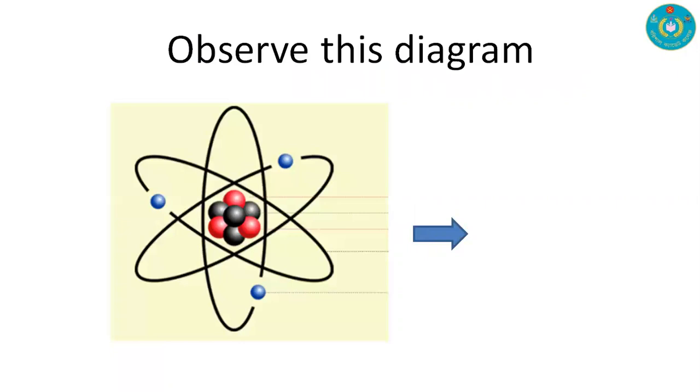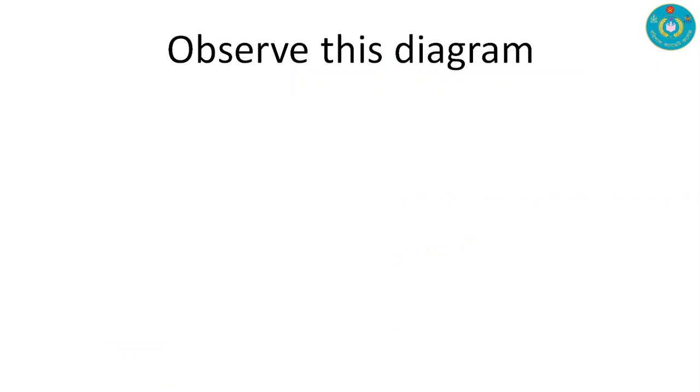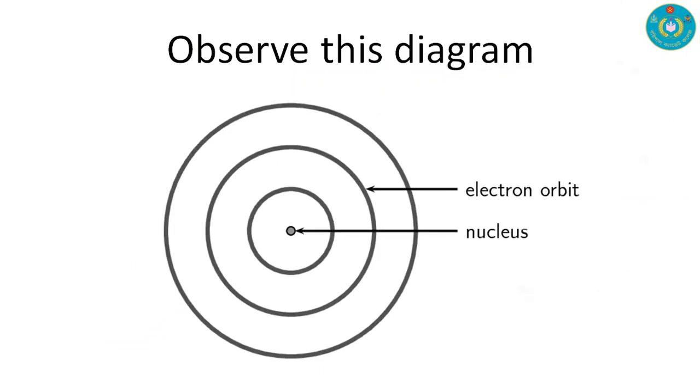Now observe this diagram. You may take 5 seconds to observe this diagram and think about what you have observed in this diagram, and observe this diagram too. In the center, the point is denoted as the nucleus and the circular ring is denoted as the electron orbit.